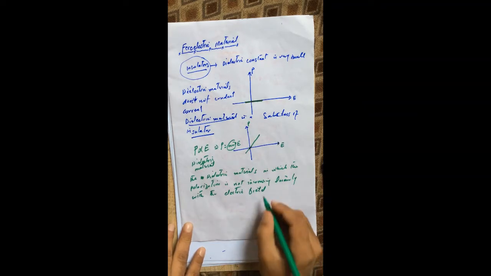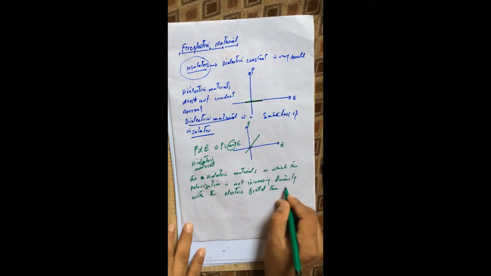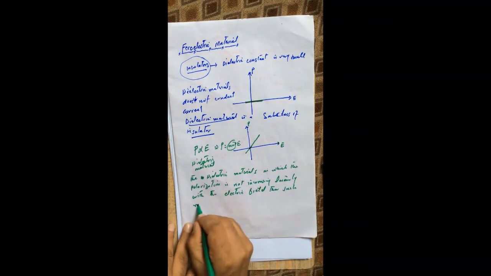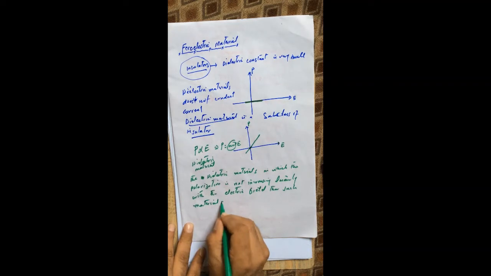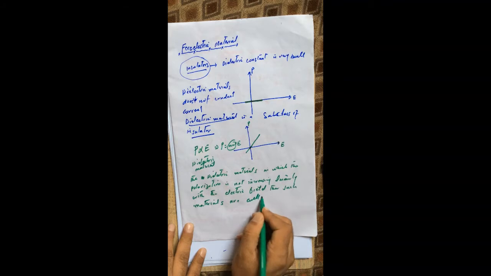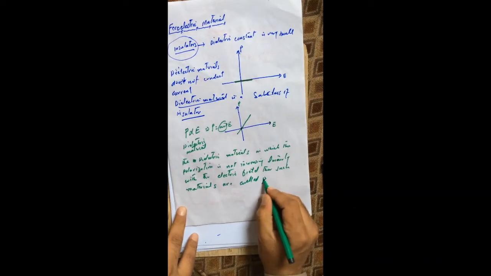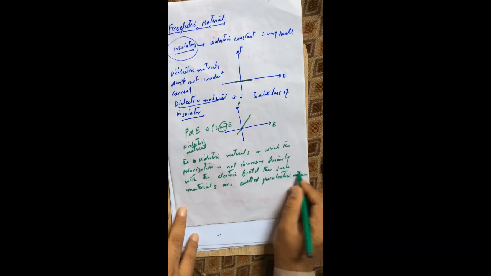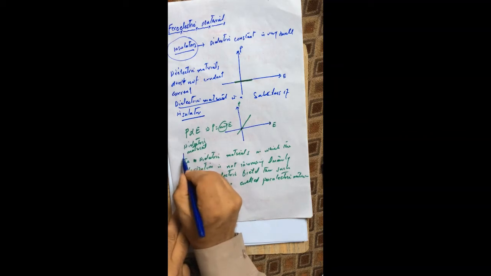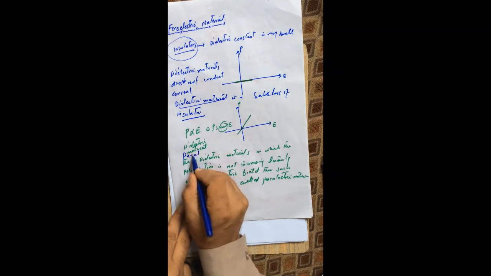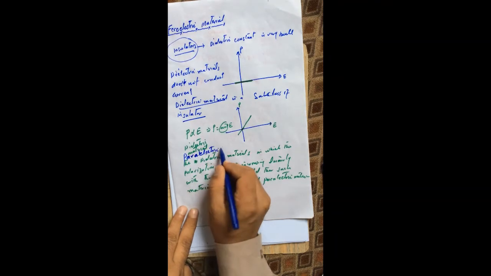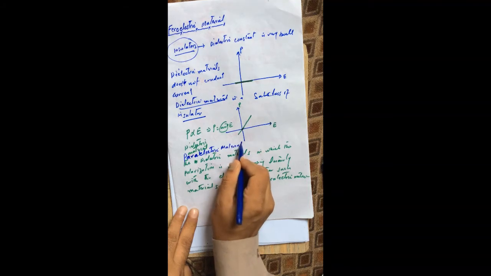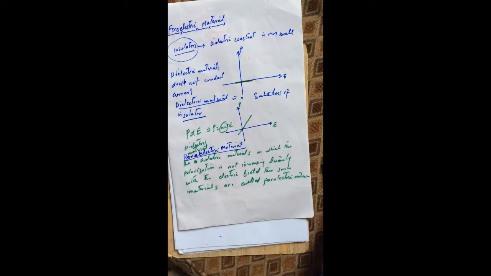Then such materials are called ferroelectric material. These are those materials in which the polarization is not increasing linearly with the electric field.